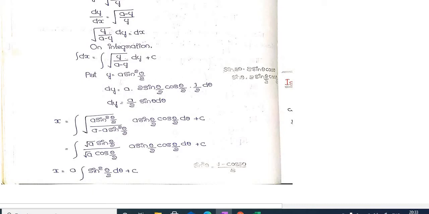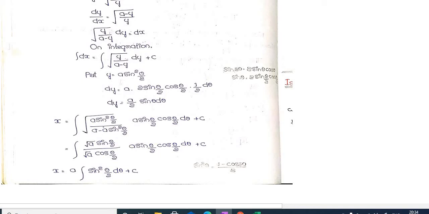We can write this as sin θ, because sin 2θ is 2 sin θ cos θ; if we halve the angle, we get θ/2 and θ/2. So dy equals (a/2) sin θ dθ. Substitute all values: y is a sin²(θ/2), and the dy value is this one.